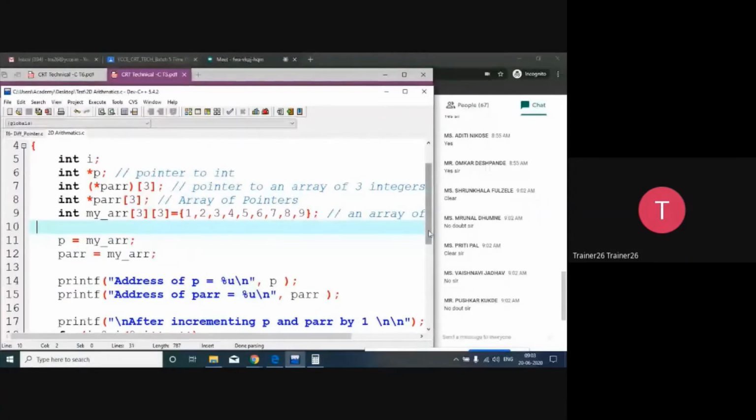Let's go to the next step. What we are actually doing is that the name of the array will hold the base address of the array. So my array is the name of the array, and I have assigned it to the pointer P, which is an integer pointer.